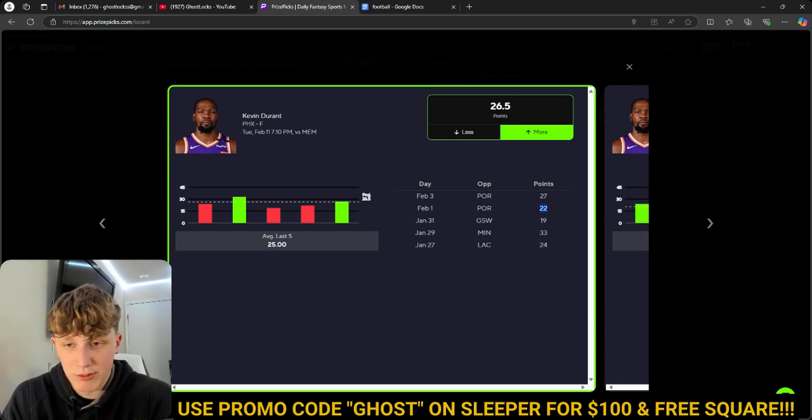Obviously, Bradley Beal's still out, so they really got Kevin Durant and Devin Booker to go with. But again, Memphis is really weak guarding the forward position instead of the guard position. So I think Kevin Durant should have a better game here than Devin Booker. But regardless, we should see both these guys take about 20 plus field goal attempts in this game.